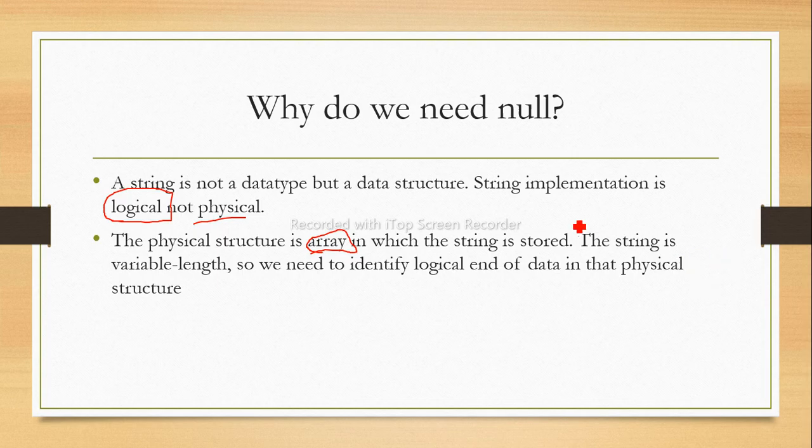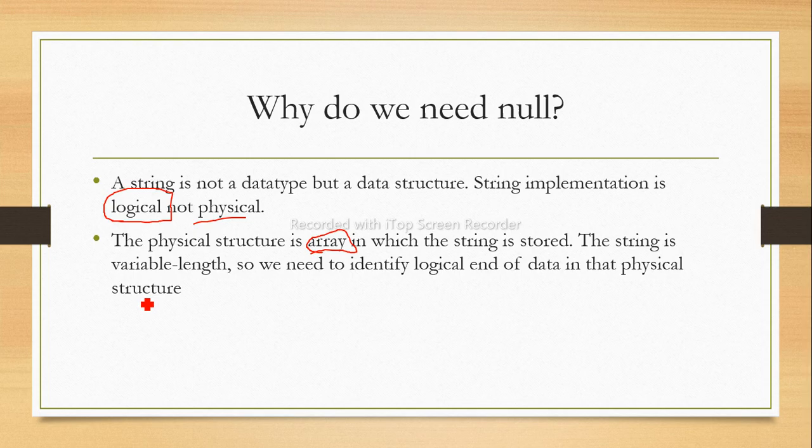So the string is variable length. As we know, variable length is nothing but it will vary according to the need of a user. For example, we can mention the size of the string as 8, 5, or anything.